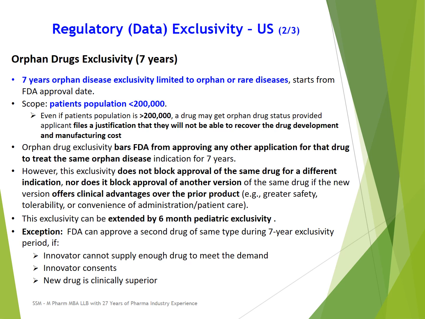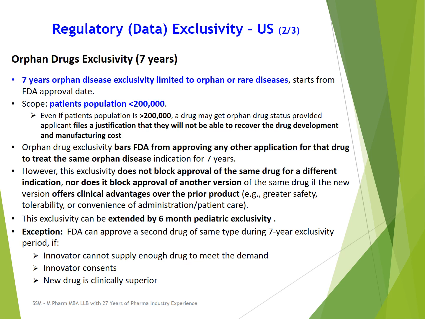If a second company can show that its version of the drug for the same orphan indication is showing better clinical efficacy or safety, better tolerability, or maybe it is providing convenience in patient care. Maybe this second company has come up with once daily dosing instead of twice daily dosing with their new formulation. So in that case, the second version can be approved if it is showing clinical advantages. This orphan drug exclusivity can be extended by a further 6 months in the form of pediatric exclusivity, if pediatric data is also submitted.